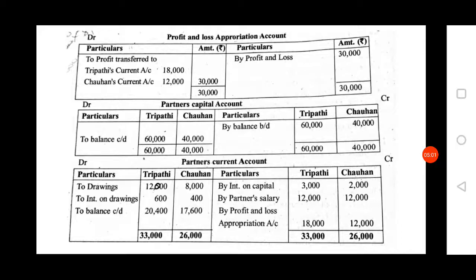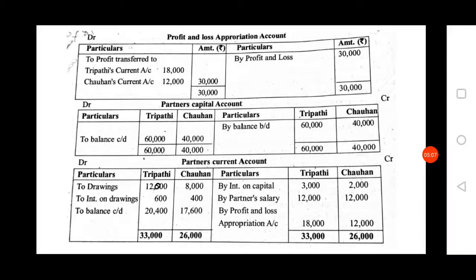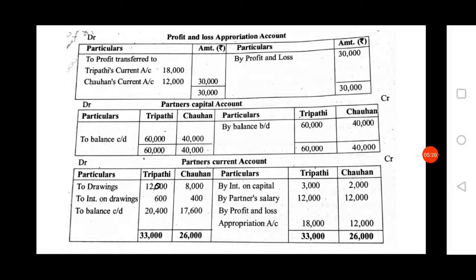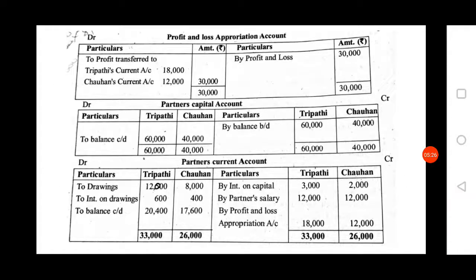Debit side. Here in the question they have given drawings 12,000 and 8,000, that you have to record on the debit side. Then in the question they have given rate of interest on drawing. Here 5% rate of interest on drawing is given. That 5%, if you calculate on 12,000, then you will get 600. Then if you calculate 5% on 8,000, then you will get 400.